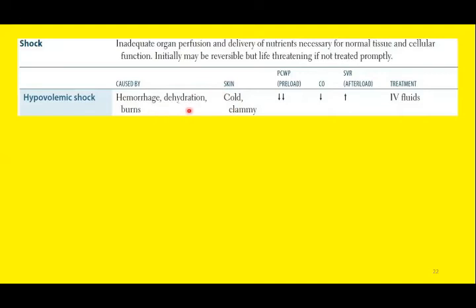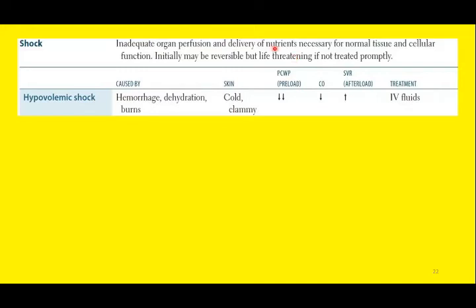So in hypovolemic shock, the skin will be cold and clammy, the cardiac output will be compromised, and then the TPR will be increased. So what is TPR? Total peripheral resistance. Total peripheral resistance includes the resistance not only in the circulatory system but also in the pulmonary system.